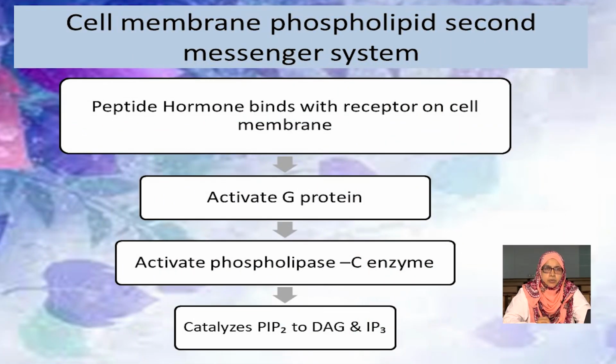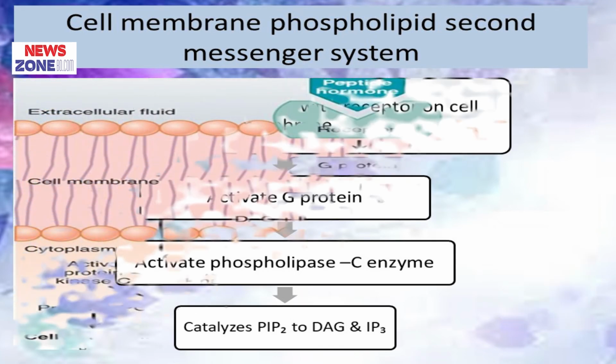Cell membrane phospholipid second messenger system. In this system, the protein hormone first binds to the receptors on the cell membrane and causes activation of the G protein, and then the activated G protein causes activation of the enzyme phospholipase C, which catalyzes PIP2 to diacylglycerol and IP3.